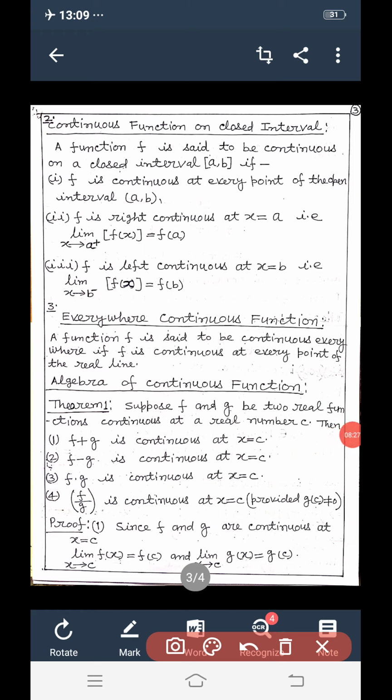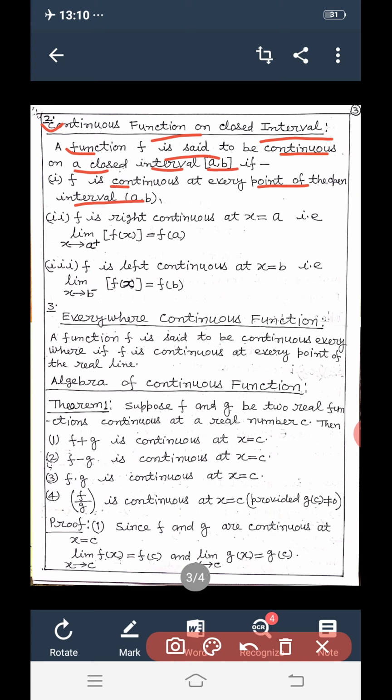2. Continuous function on closed interval. A function f is said to be continuous on a closed interval [a, b] if, first, f is continuous at every point of the open interval (a, b).